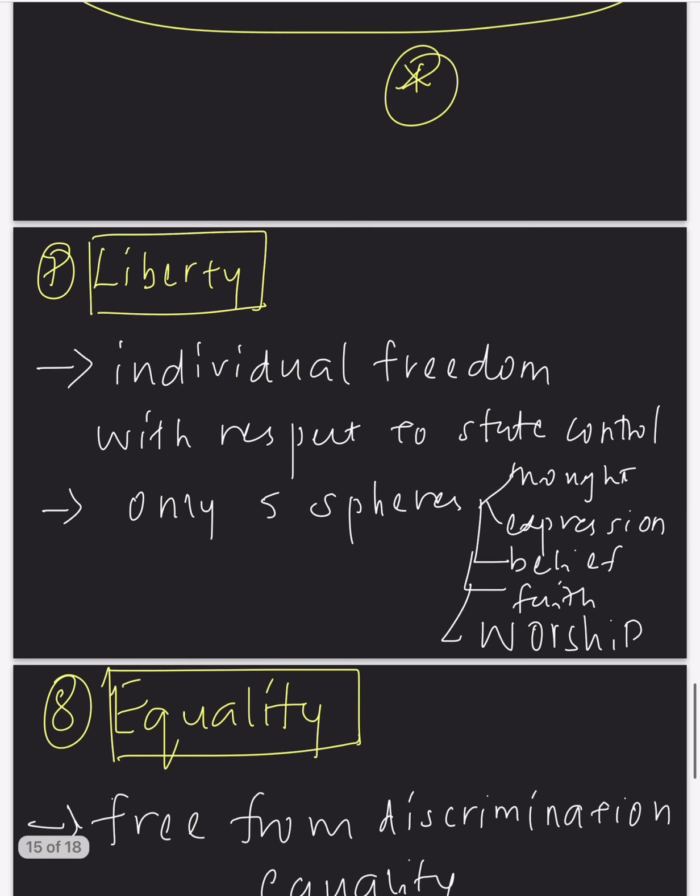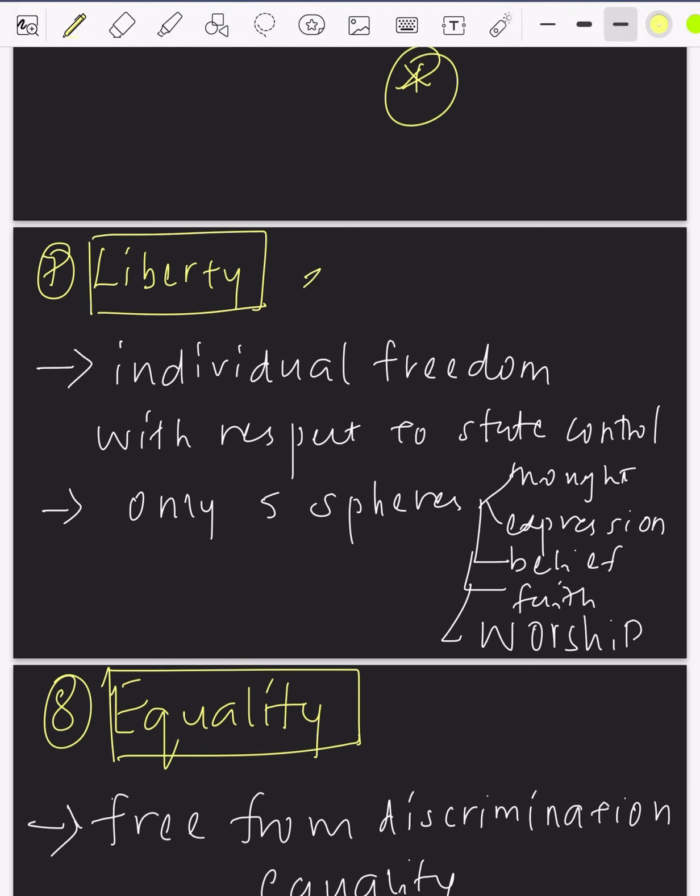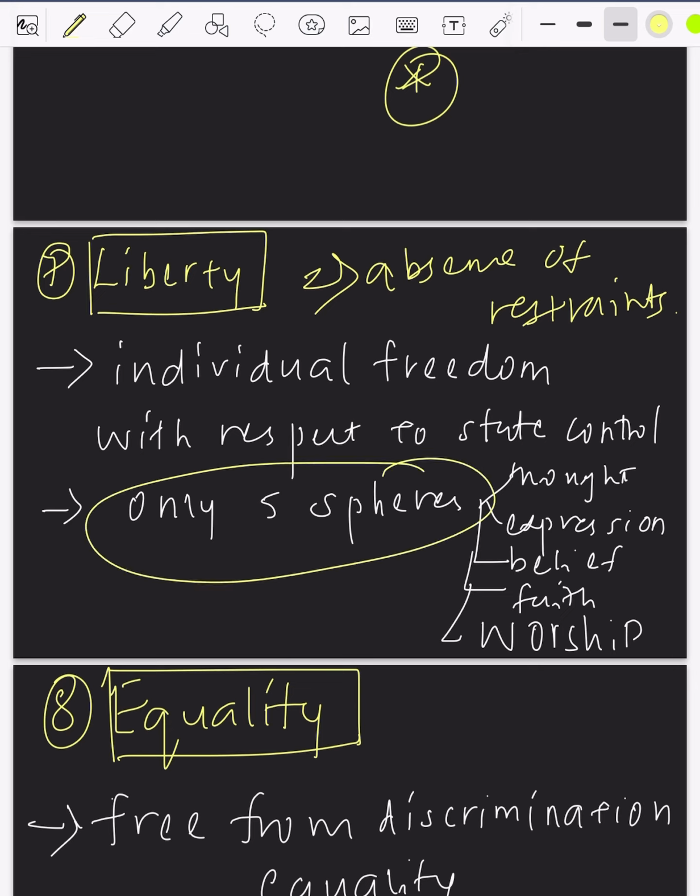Next, we have liberty. Liberty is nothing but freedom, right? That is, absence of restraints is called liberty. This liberty that we enjoy is only with respect to the five spheres. That is, liberty of thought, expression, belief, faith and worship. Liberty is nothing but the opportunity for everyone to do whatever one likes.